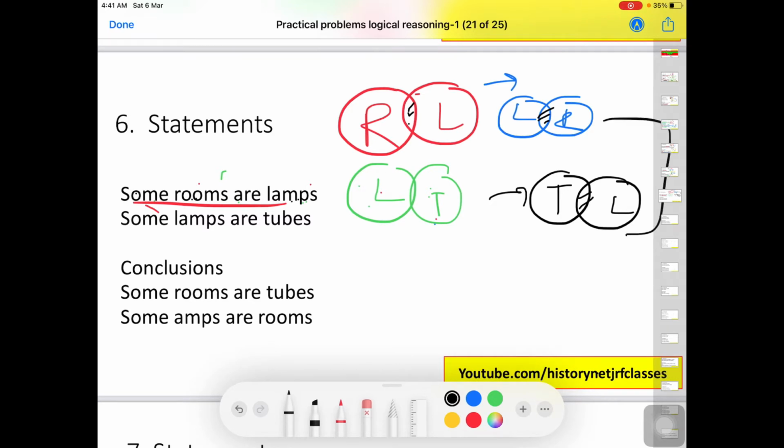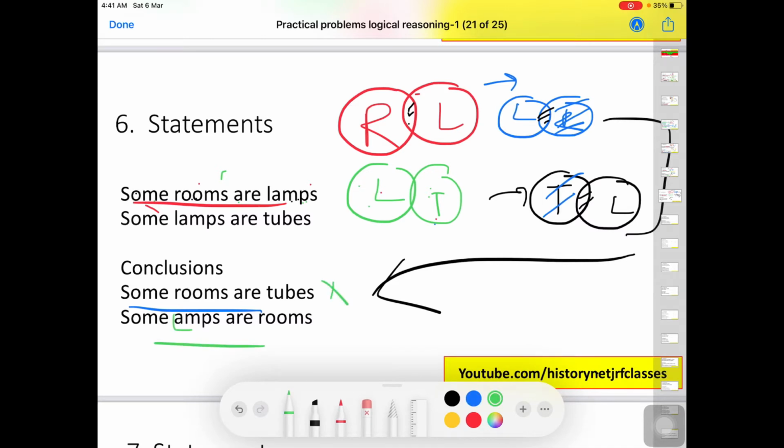If any of these matches, then we will put yes. So here some rooms are tubes. Here we have room, here we have tube. No relation. This is wrong. Some lamps are rooms. So in this case, some lamps are rooms, so this is true. I hope you have understood by now how we do this.